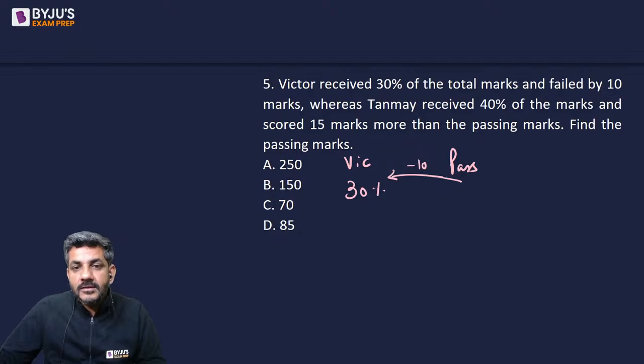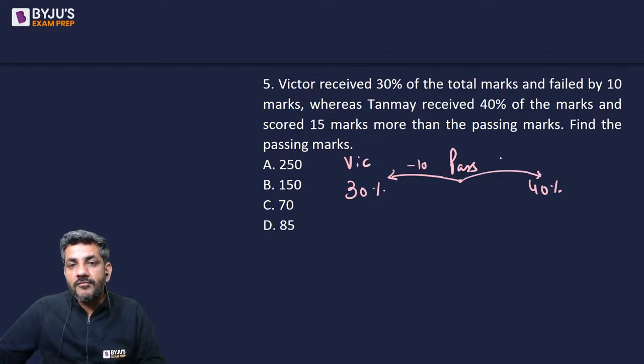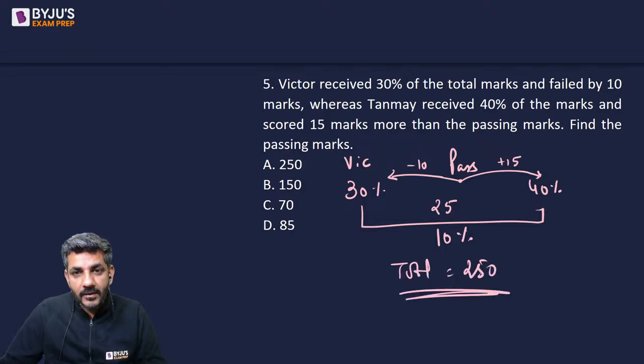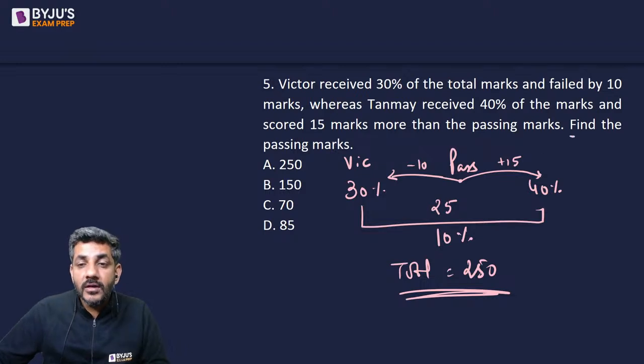Okay. Tanmay has received 40% of the marks and he has scored 15 more than the passing marks. तो उसका स्कोर जो है वो 15 ज्यादा है पासिंग मार्क्स से. सो कहने से the total difference between Victor's and Tanmay's marks is 25 क्योंकि 10 इधर था 15 उधर था. In terms of percentages it is 10%. So if 10% is 25 that means the total marks are 250. But what is the question asking you? Find the passing marks. Passing marks बता रहे हैं.